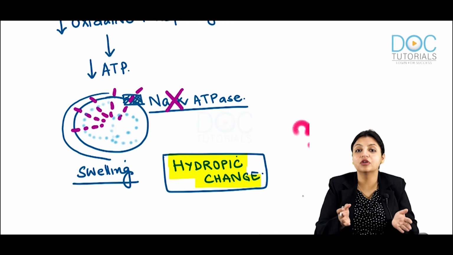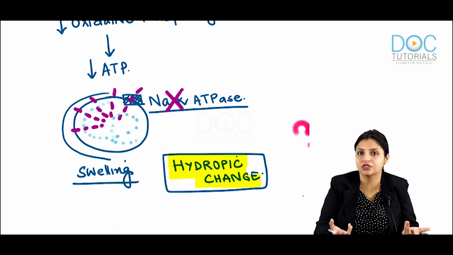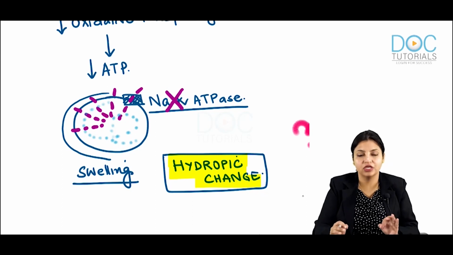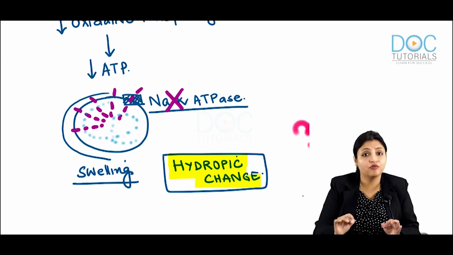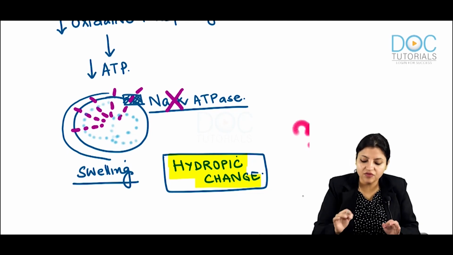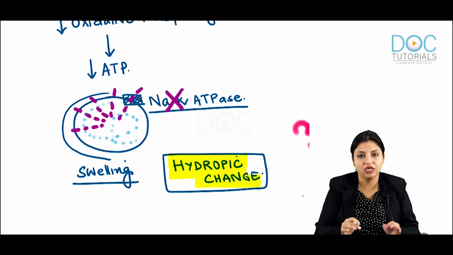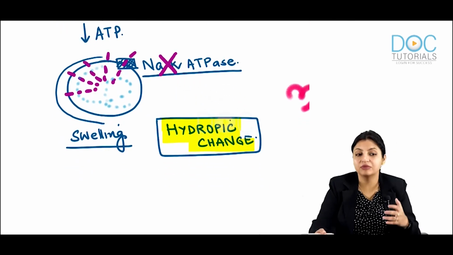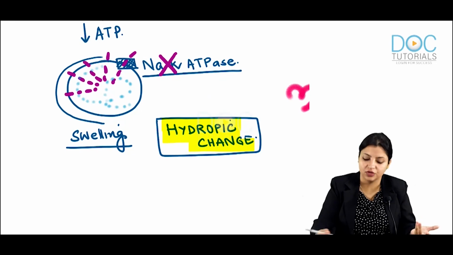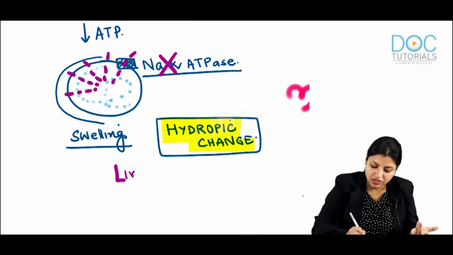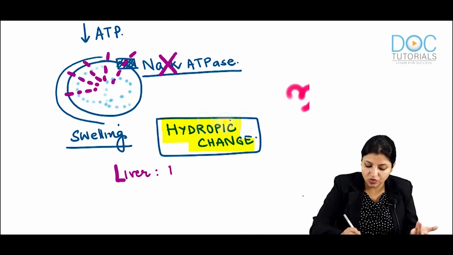But if somebody asks you what is one of the earliest morphological changes of cell injury, then your answer should be very particularly hydropic change. This is the earliest morphological change to occur in any cellular injury. Whenever any tissue gets damaged, it shows hydropic change. This hydropic change has been given different terminologies in different organs. For example, if I am talking about the liver, hydropic change in the liver is called ballooning.